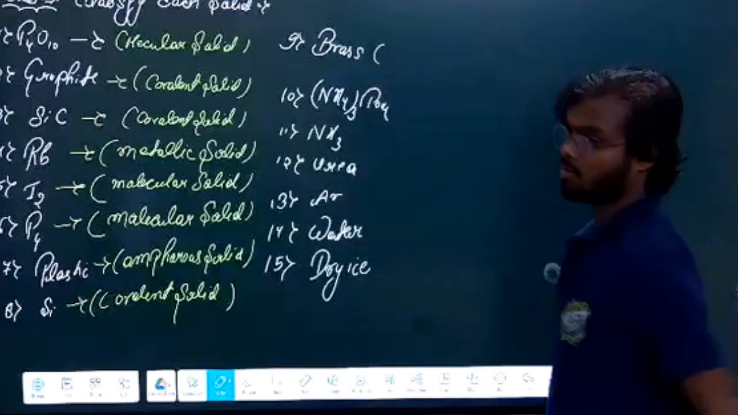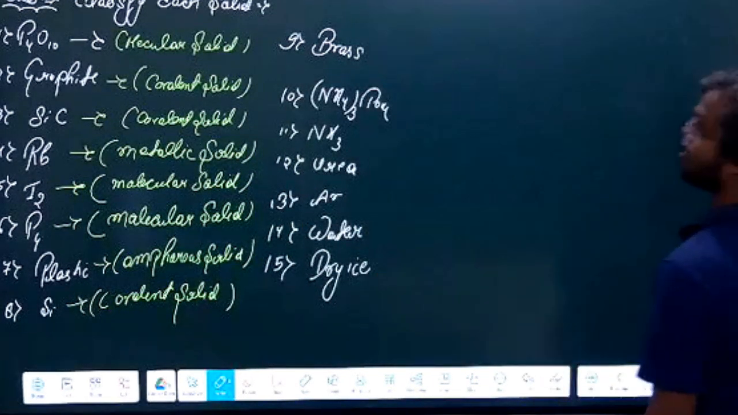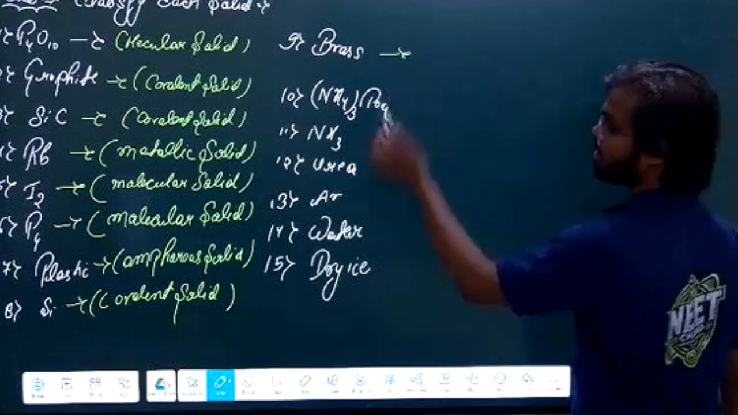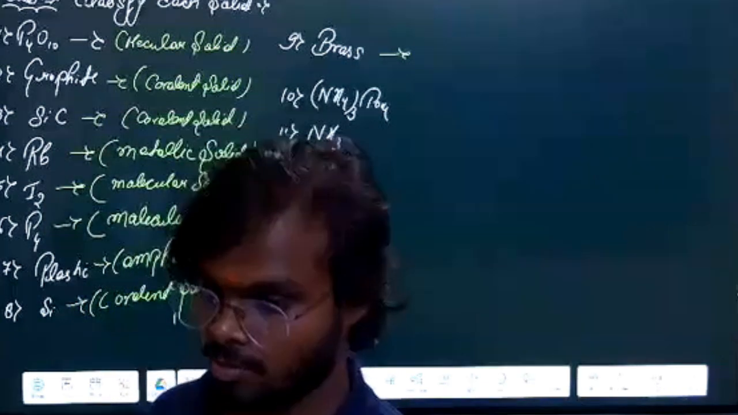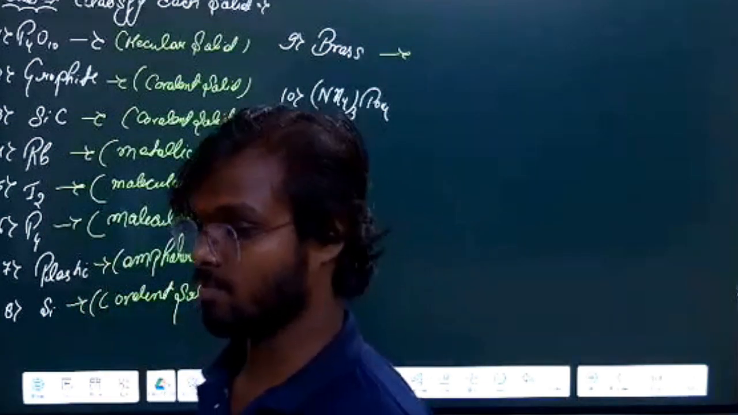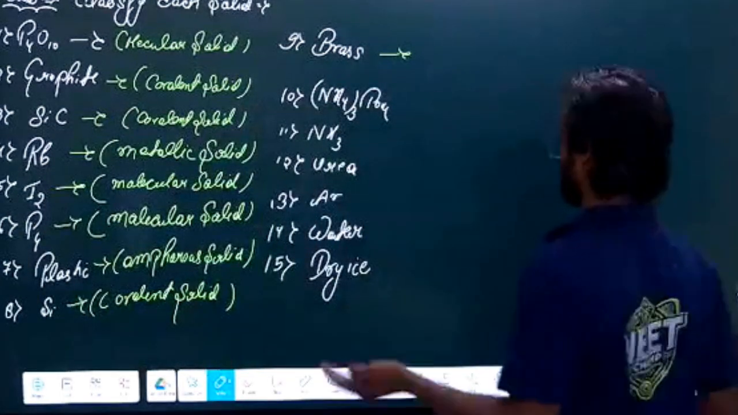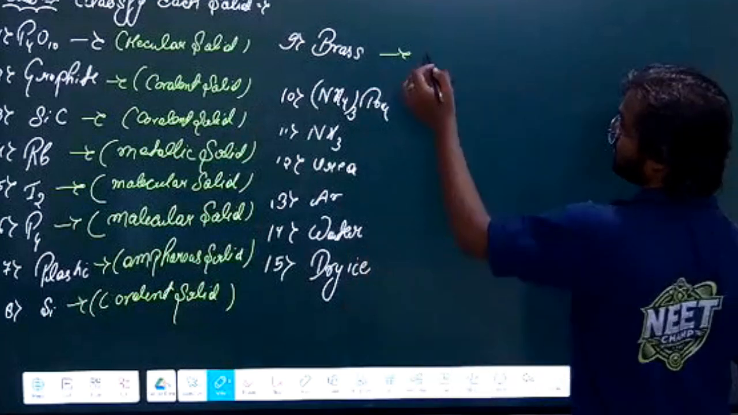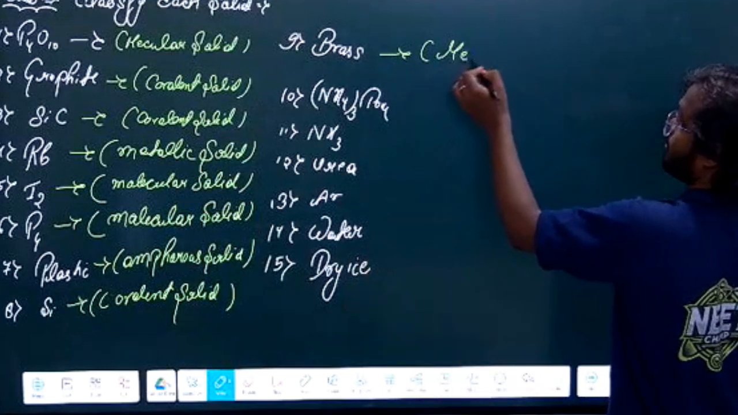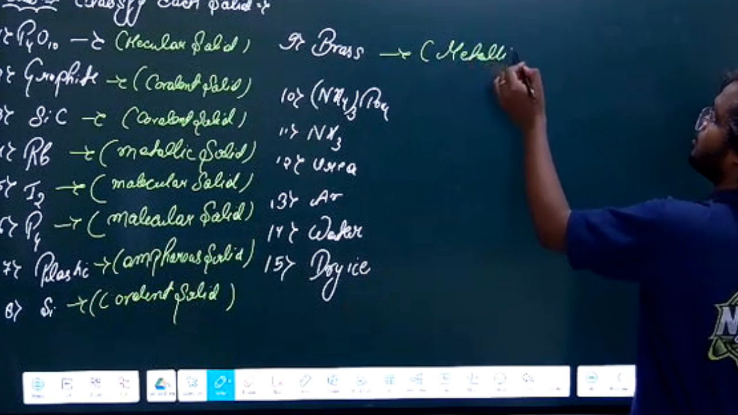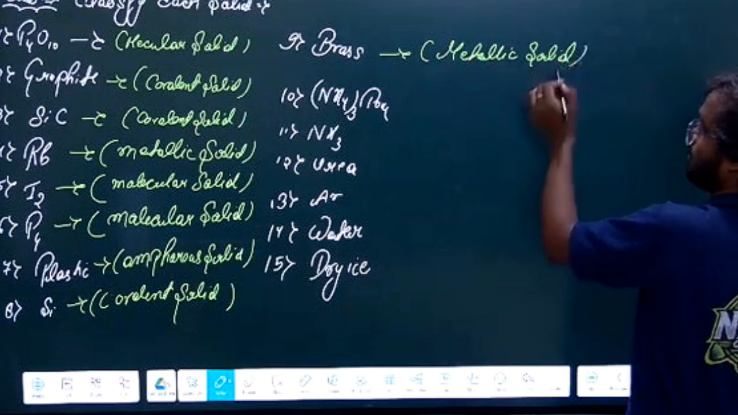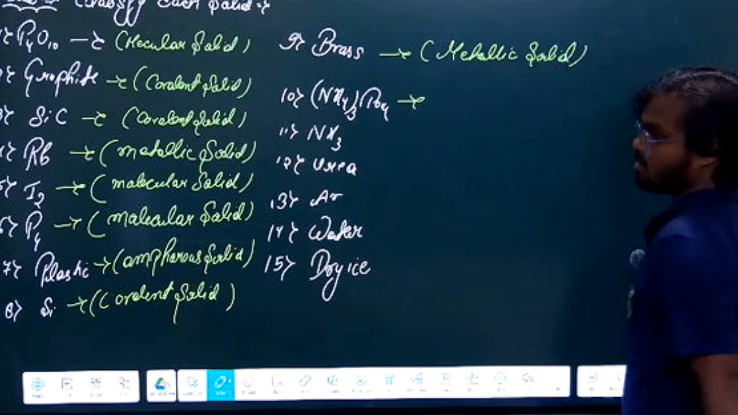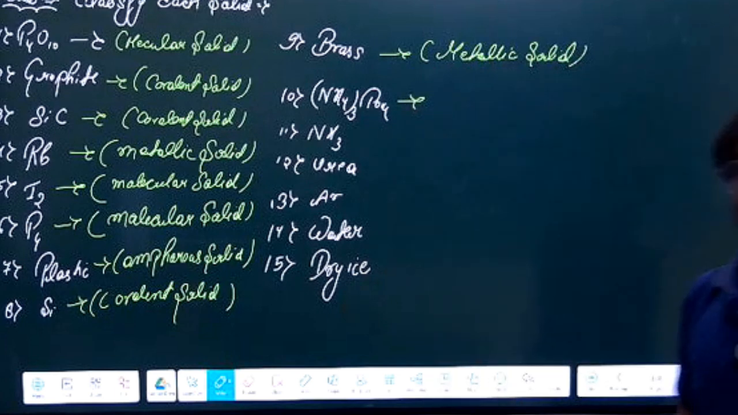Brass. What type of solid? Brass is a metal. If you remember, brass is an alloy of zinc and manganese. So it is a metal, so it is a metallic solid. Anywhere you see a metal, it will always be a metallic solid.